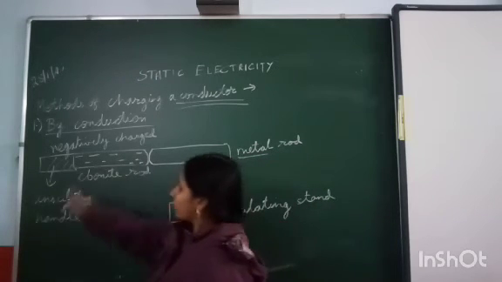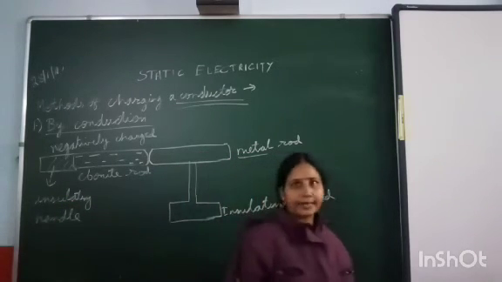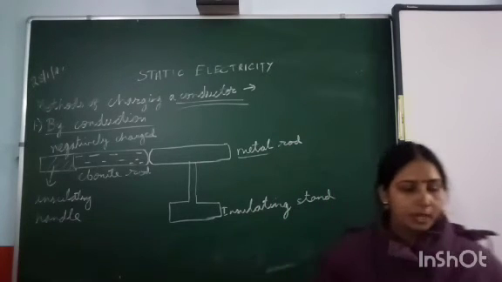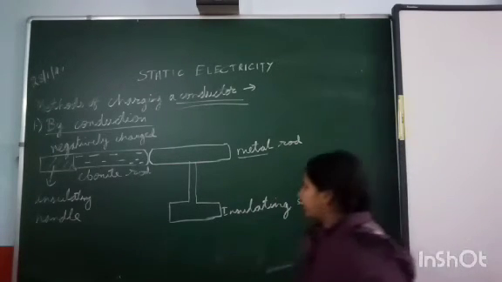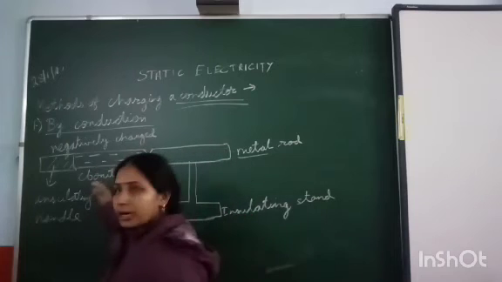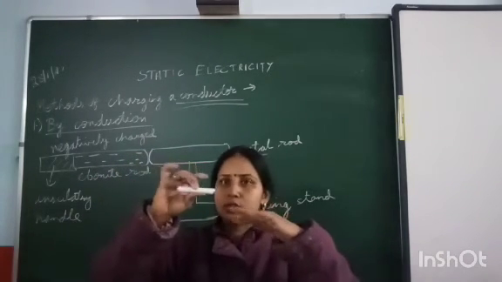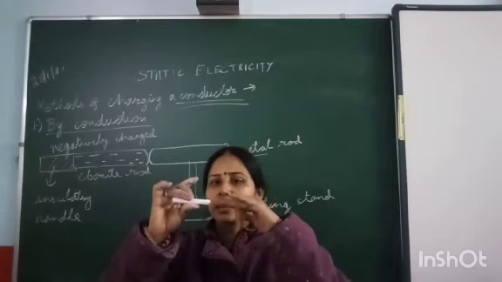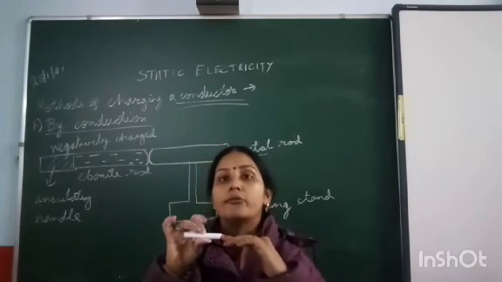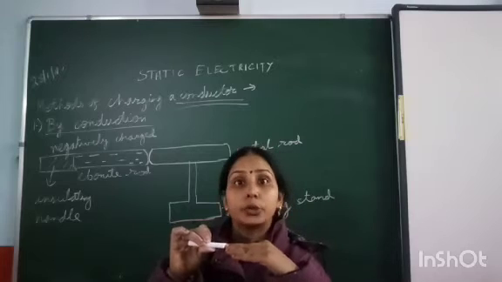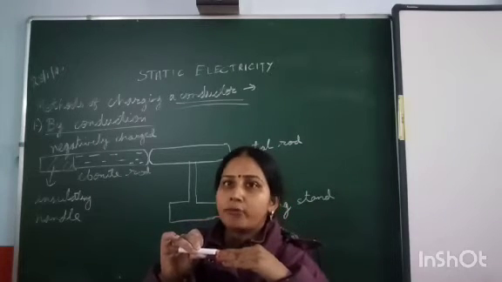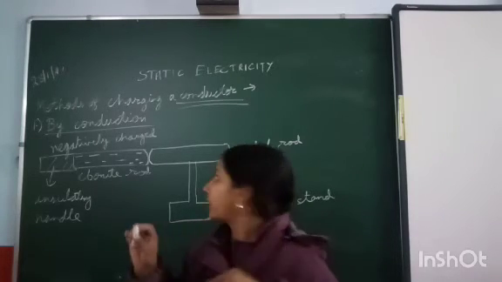And this ebonite rod is provided with an insulating handle to hold it. Now, what I have done, one ebonite rod is there. Let us suppose this chalk piece is an ebonite rod and I have brought near it a metal rod which is electrically neutral initially. Now when I take the negative charge, what will happen?